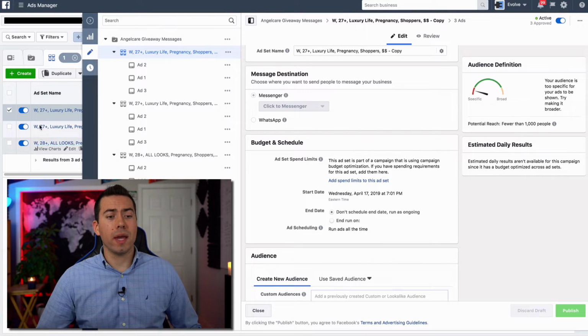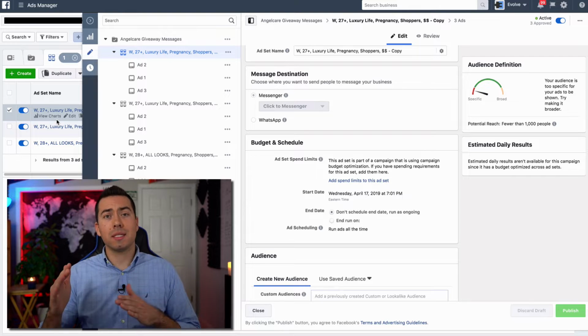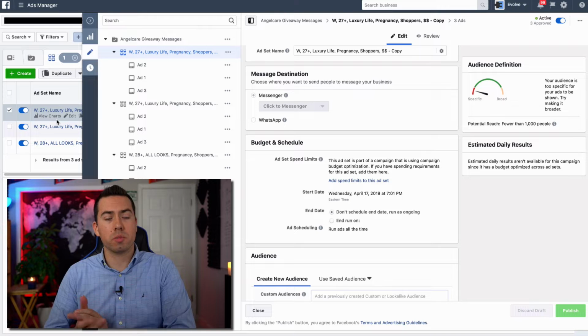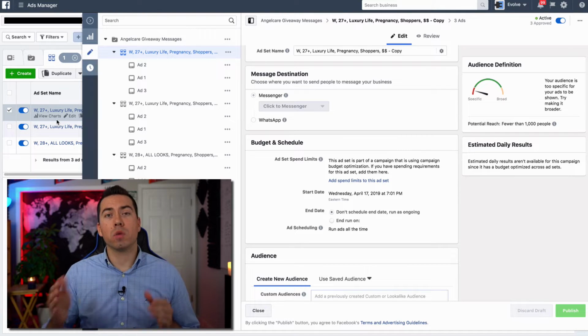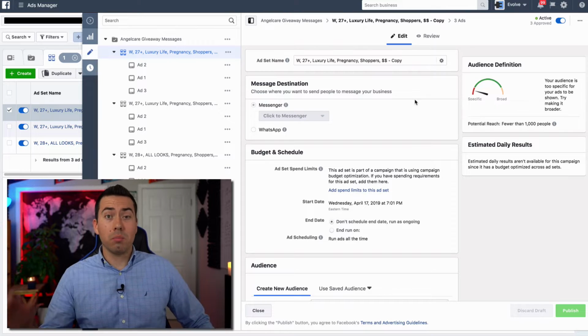Now, as you can see, we have 3 different ad sets. So those are 3 different audiences that we are targeting, and then it's the same 3 ads inside each ad set. So we're split testing between the actual ad level to see which one's going to get us that lowest cost per new message, and then we're split testing on the actual audience to see which one is going to get us that best cost.